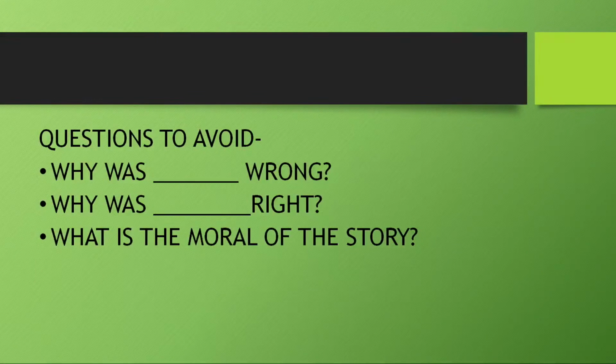And like we discussed, what kind of questions one must ask. There are also questions that one must avoid. Why was someone wrong, or why was someone right? When I'm saying that someone was wrong or someone was right, I'm already putting a label there. And we don't want to label characters or situations according to an adult's perspective. Okay. Because for children, the world is not so black and white, right?